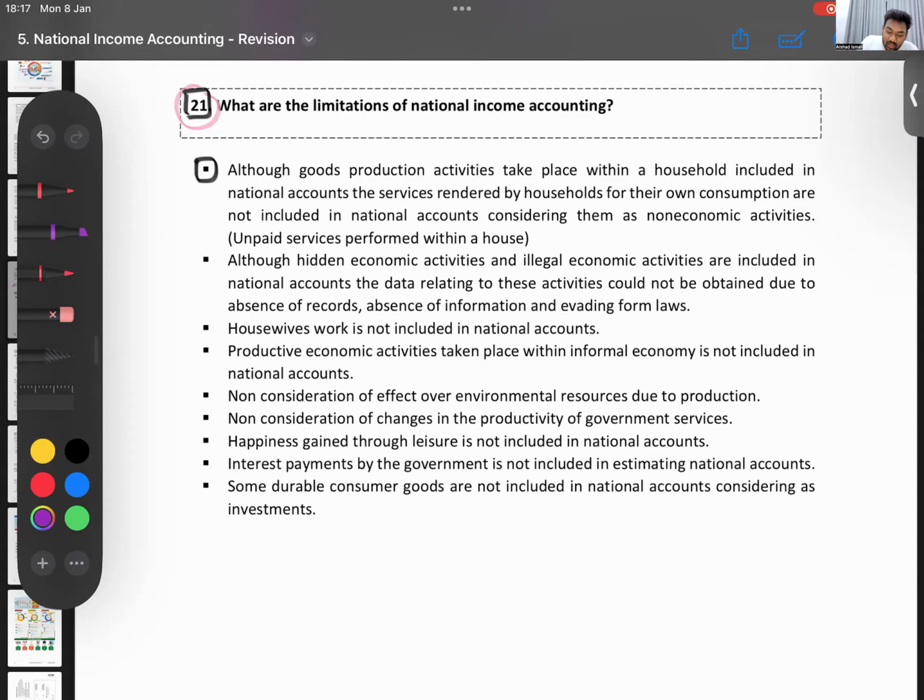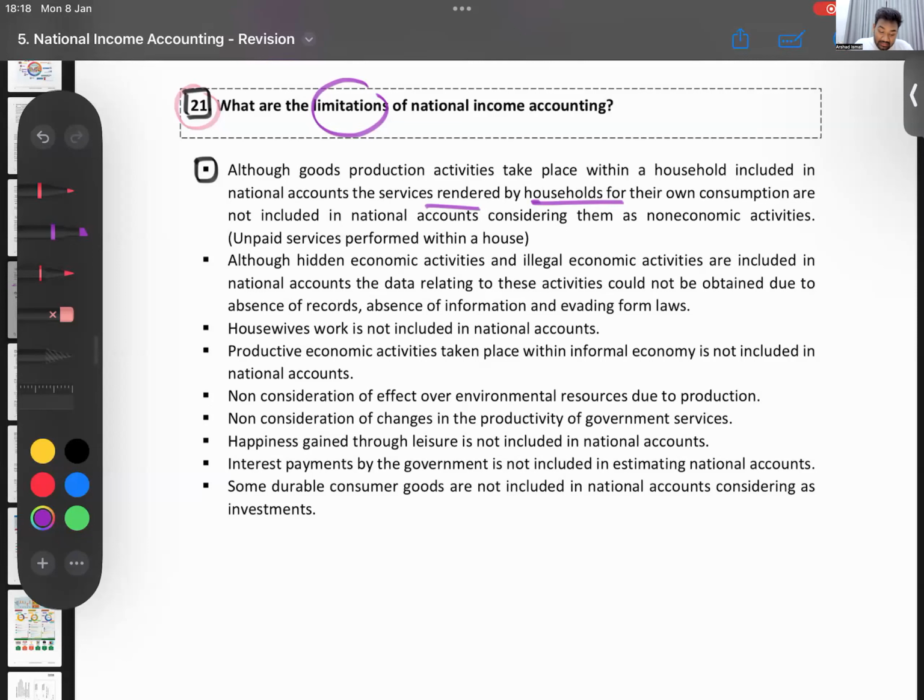That's why we call it one limitation. Although production activities taking place within households are included, services rendered by households for their own consumption are not included in GDP. That's also a productive service. Ideally, it has to be there, no? The same kottu, whether you buy it from a kottu kade or eat it at home when your mother makes it, you can't treat it differently.